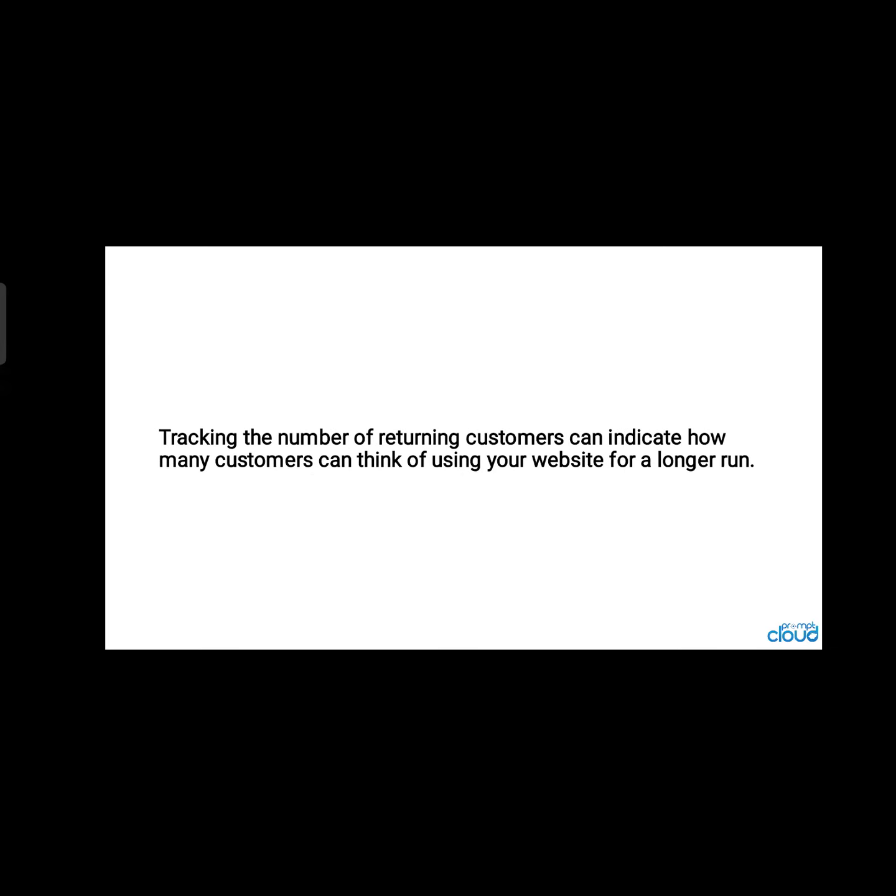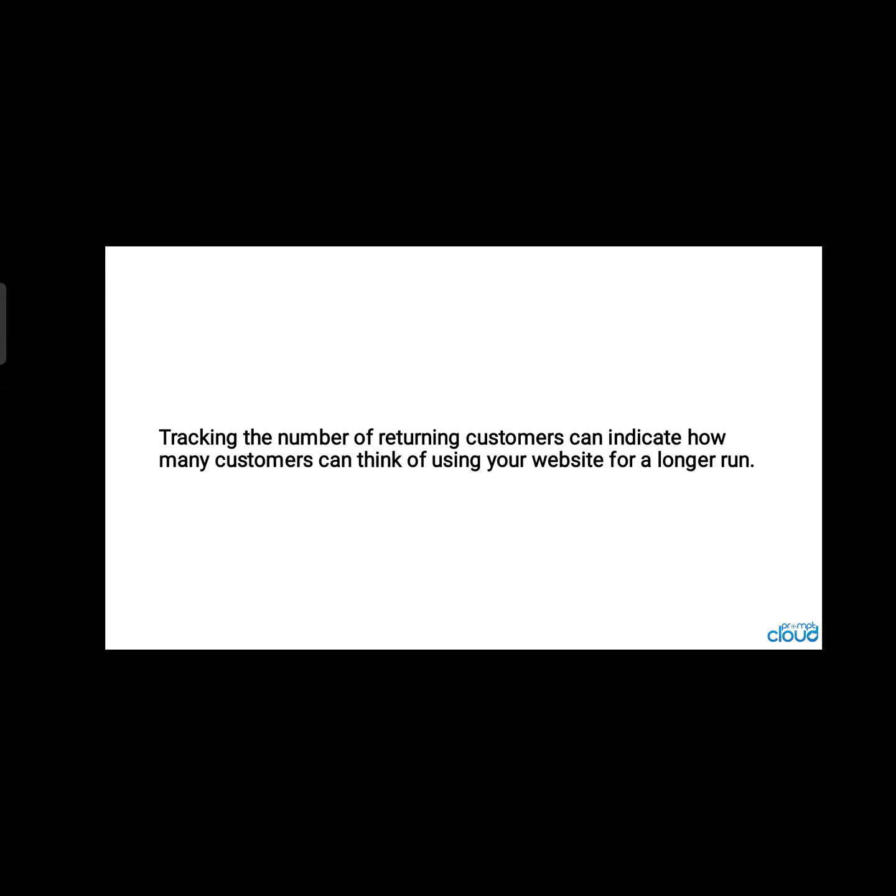Tracking the number of returning customers can indicate how many customers can think of using your website for a longer run. This is how, when we are returning to the same website for a second time, the very first question that comes to us gets displayed on screen. Last visit, you had purchased this particular product or availed this service. How was your experience overall? Out of 5 stars, how many stars will you give us? Such things impress customers or also leave a bad impression.